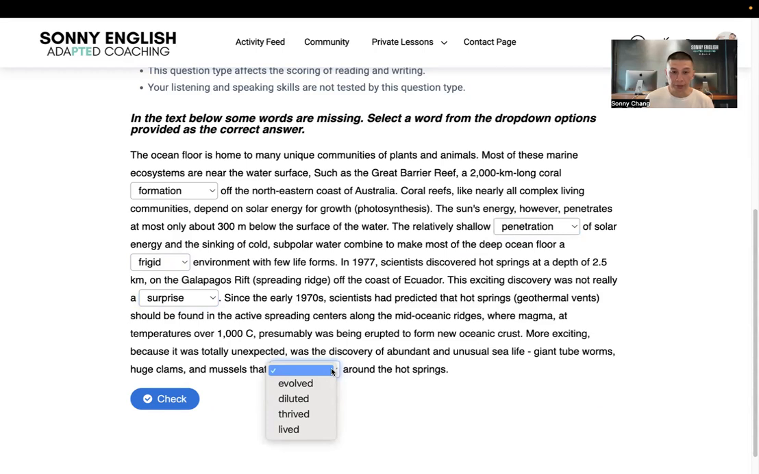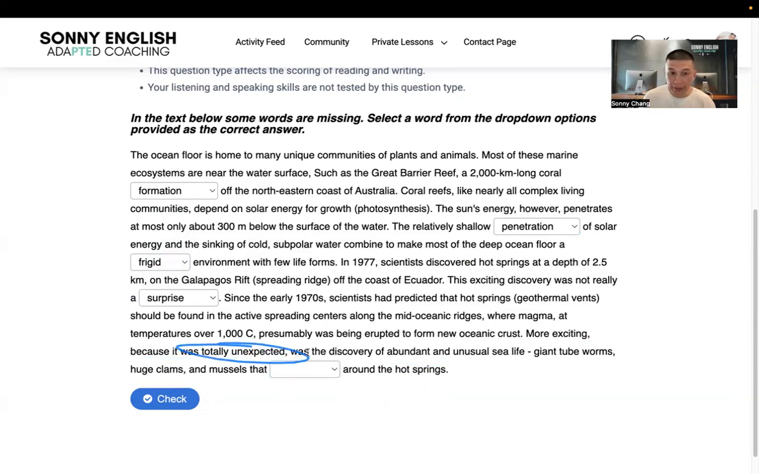Okay, so it is a dependent preposition, but more than one word can go with the "around." Evolved around, lived around, thrived around. Diluted, no. Diluted means you're mixing something with water. That doesn't work. So let's see, because again, we're looking at vocabulary, we're going to have to read a little bit. This is the start of the sentence. I see the clue.